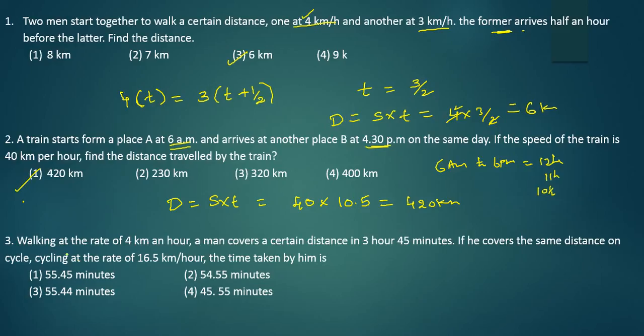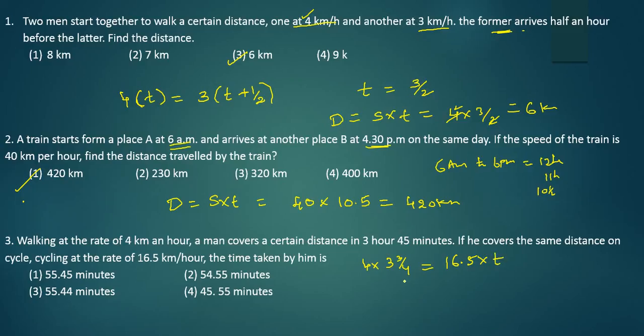Walking at the rate of 4 km per hour, a man covers a certain distance in 3 hours 45 minutes. If he covers the same distance on cycling at the rate of 16.5 km per hour, the time taken by him is? So same distance, speed into time. 3 hours 45 minutes can be written as 3 3/4, which is equivalent to, if he is traveling at 16.5 km per hour, what is the time taken? This is what he is asking us to find.